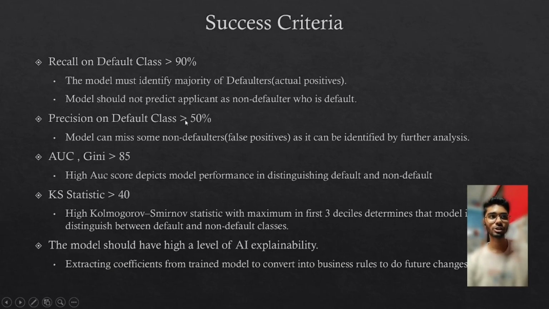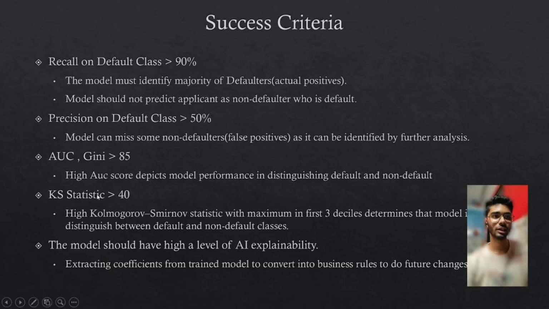Precision on default class can be greater than 50% because the model can miss some of the non-defaulters, as they can be identified by further analysis. In this particular situation, we can have a lower precision, but we need a high recall. Our next criteria is that AUC and Gini coefficient should be greater than 85%. High AUC and Gini coefficient depict our model performance, that it is able to distinguish between both the classes.